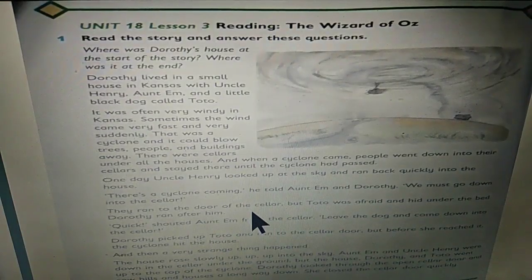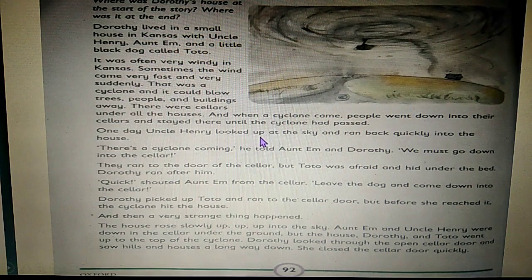Students, let's continue. One day, Uncle Henry looked up at the sky and ran back quickly into the house. "There's a cyclone coming," he told Aunt Em and Dorothy. "We must go down into the cellar." They ran to the door of the cellar, but Toto was afraid and hid under the bed. Dorothy ran after him. "Quick," shouted Aunt Em from the cellar. "Leave the dog and come down into the cellar."